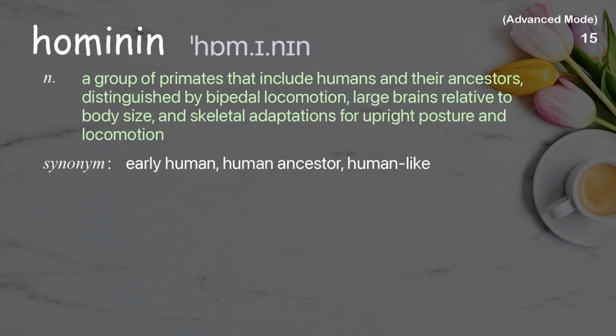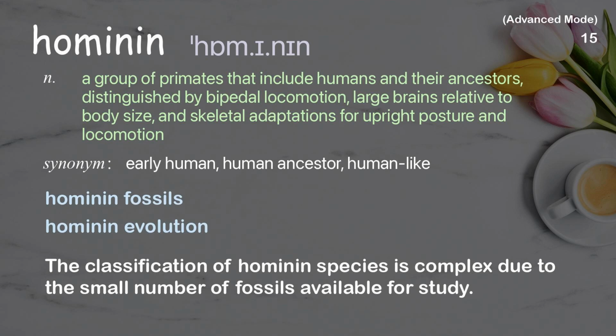Hominin. A group of primates that include humans and their ancestors, distinguished by bipedal locomotion, large brains relative to body size, and skeletal adaptations for upright posture and locomotion. Examples: Hominin fossils. Hominin evolution. The classification of hominin species is complex due to the small number of fossils available for study.